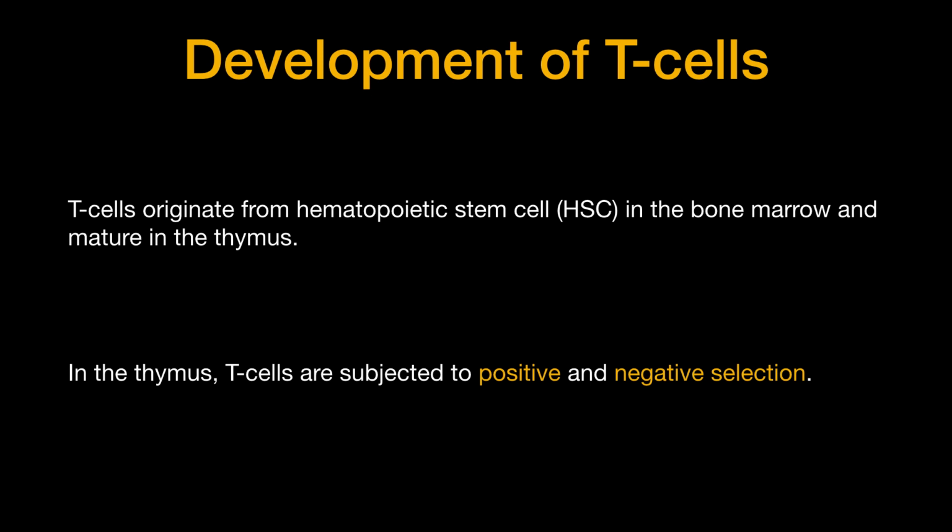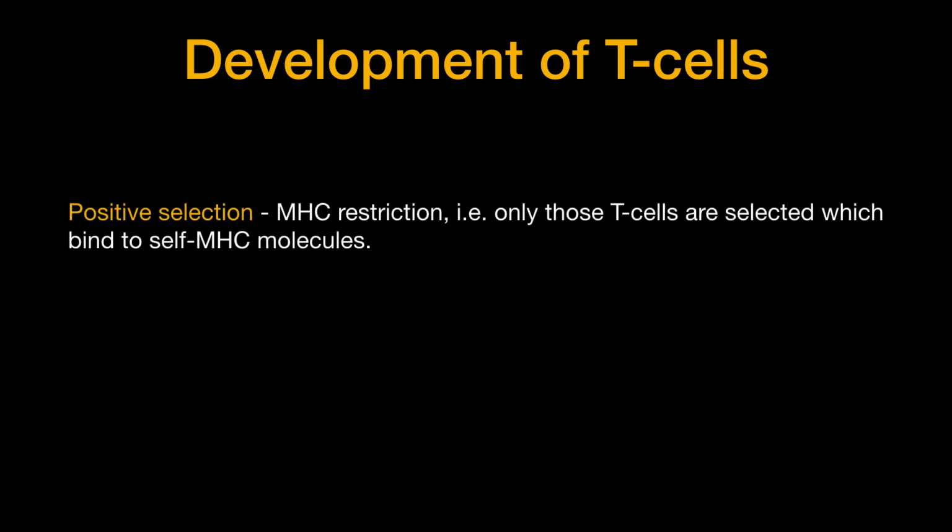During positive selection, which happens in the cortex of the thymus, only those T cells are selected which bind to self MHC molecules. That is, they develop MHC restriction. The T cells are now restricted to identify self MHC molecules only.